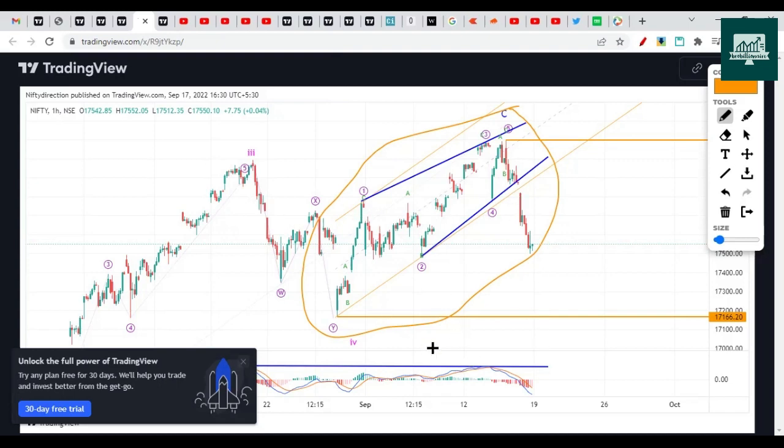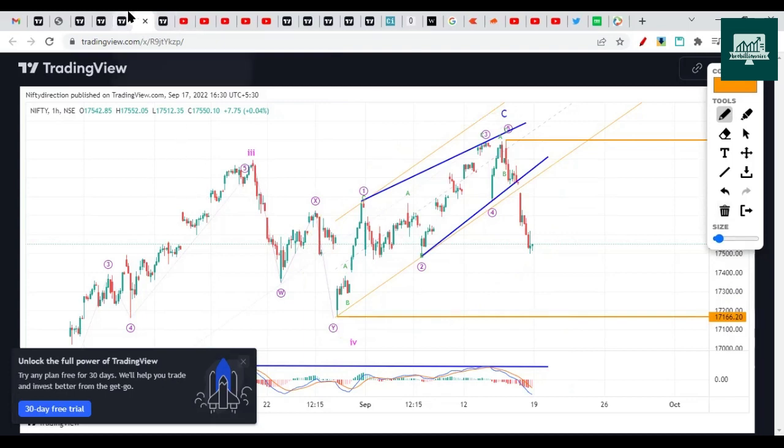So this was the pattern that you need to remember, that it is a 3-3 wave structure going on the upside in 5 swings. And once this low gets broken, we can confirm that the drop has started and it will come at least towards this low. We also mentioned that an ending diagonal mostly goes at least towards the start of the ending diagonal pattern. So this was the start and it is expected to drop here at least. It usually goes beyond this, but this is the least expected target.